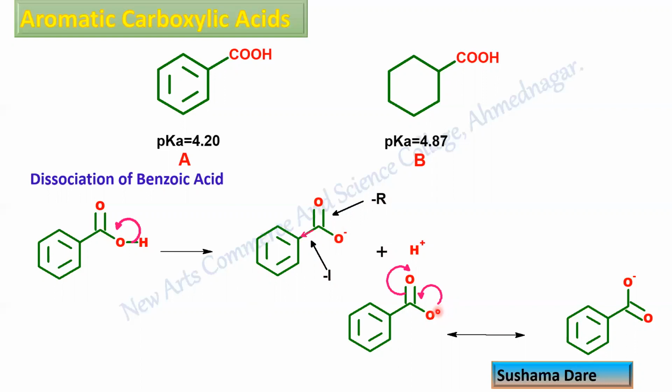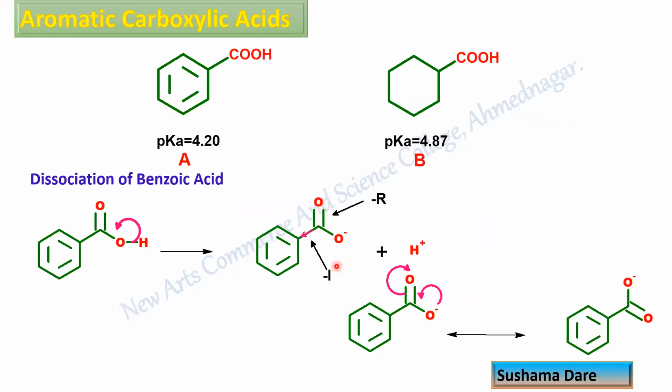The electrons on oxygen minus form a double bond here, so this double bond is going to break and it becomes a single bond with the negative charge. As the electrons are shifted from one oxygen to another oxygen, we call this a resonance effect, that is, electron withdrawing resonance effect. So for the stability of this conjugate base, two factors are important. The first factor is that this aromatic ring shows electron withdrawing inductive effect, while the carbonyl group shows electron withdrawing resonance effect.